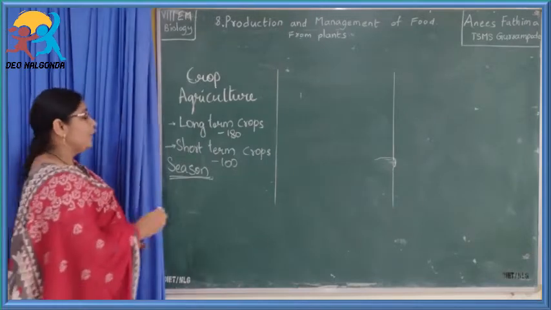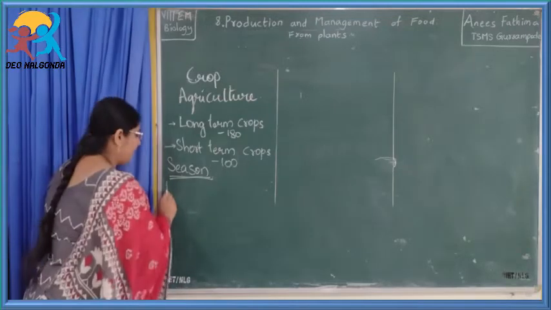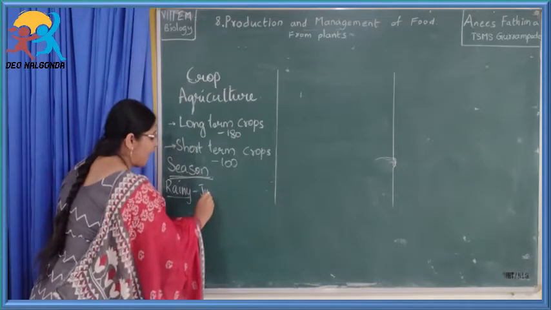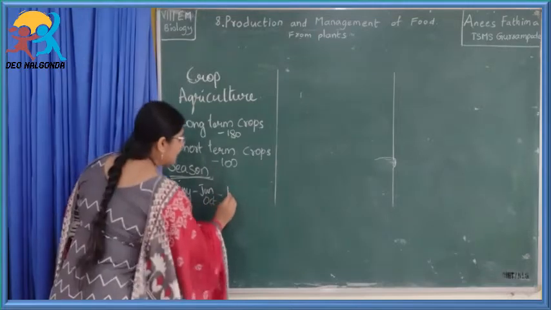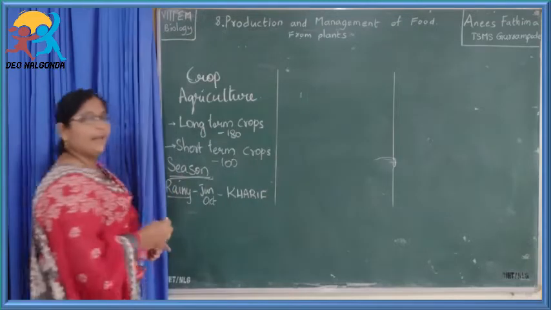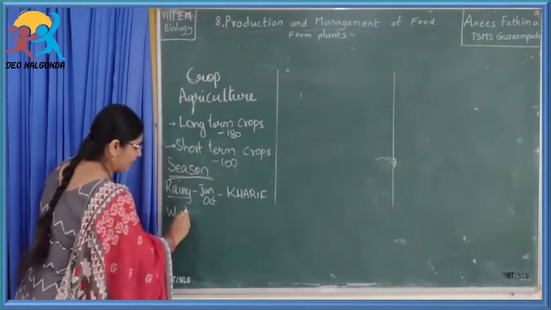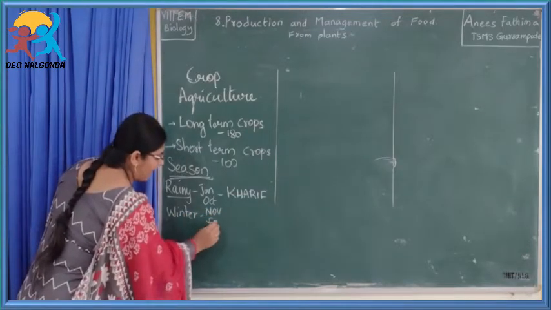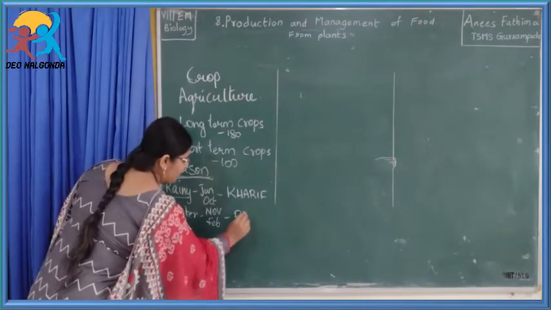Let us see now. The crops which are grown during the rainy season, that is, they are sown in the month of June and harvested in the month of October, are called Kharif crops. And the crops which are grown during the winter season, that is, they are sown in the month of November and harvested either in the month of February or March, are called Rabi crops.